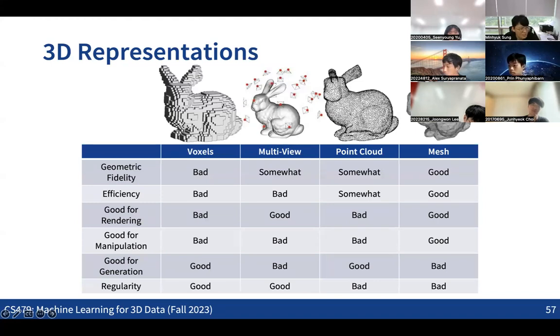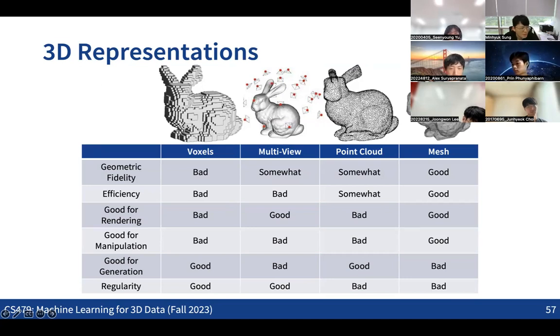In terms of precisely describing all the details of the geometry, voxels may not be good, because to capture all the details we might need a very high voxel resolution, which would be very inefficient. So that's a downside of voxels.